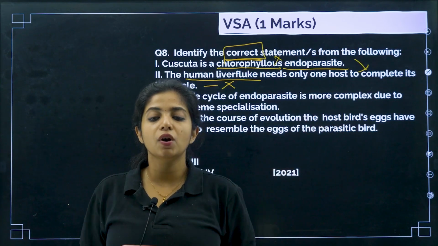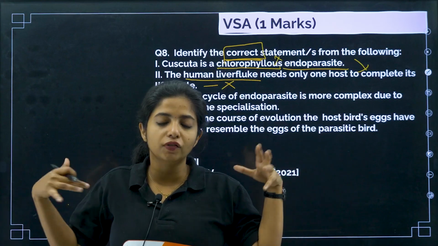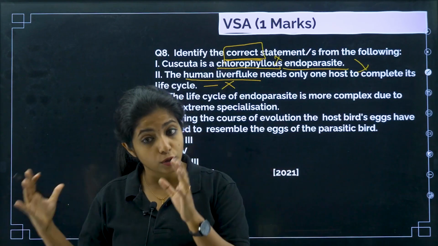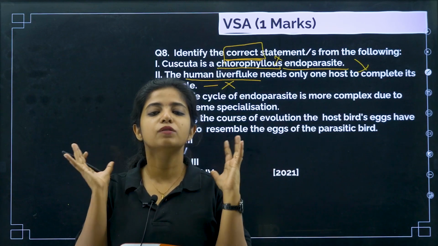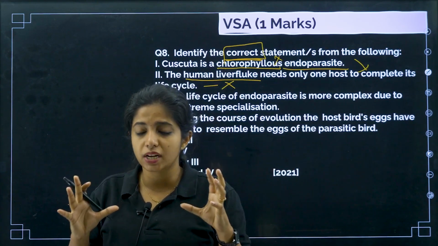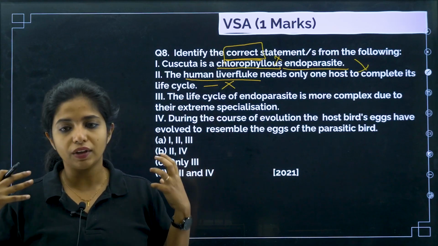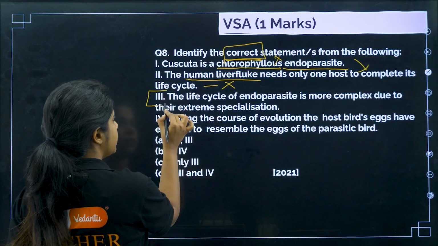They will have an extra coating on their body so that it prevents the action of the enzymes and things like that. They won't have a lot of things, but their body is specialized in its own way. They have extreme specialization, and this is because they have a different type of life cycle which is very, very complex. So this is the correct statement that we can find over here.